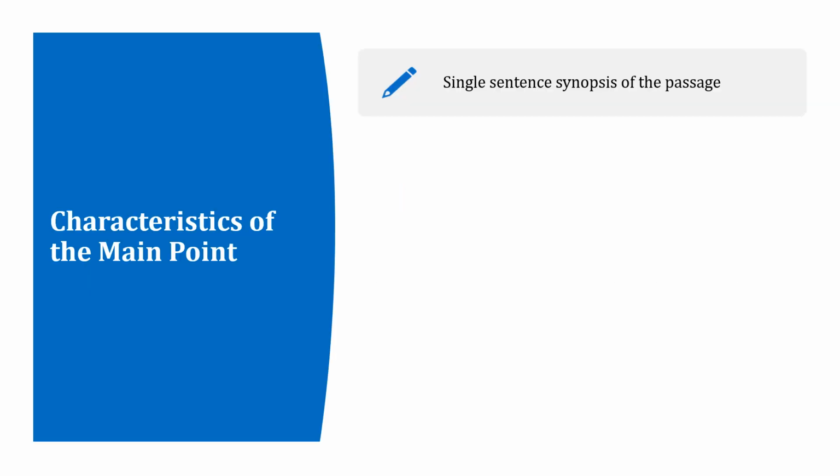Since it is the main point of the passage, it should be a single sentence summary of the entire passage. In other words, this single sentence should cover all the broad aspects of the entire passage. It should not be restricted to covering only a part of the passage. We will talk more about this broad and limited scope later.